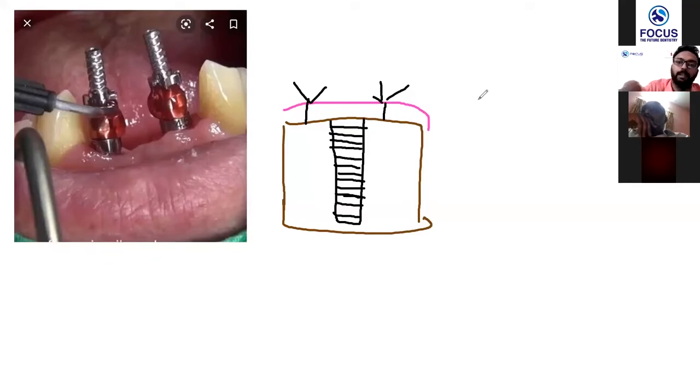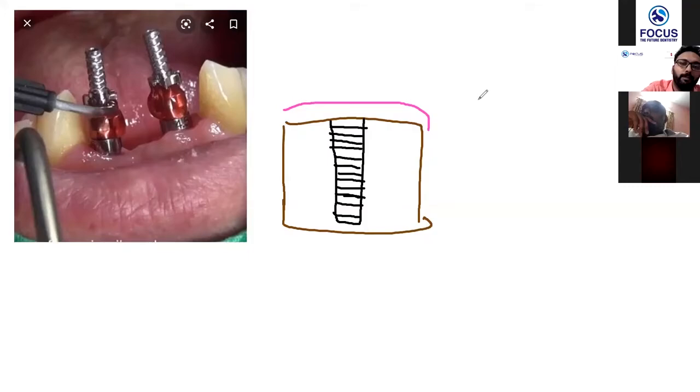Next, the patient comes back to you after 3 to 6 months, depending on what kind of bone, based on healing.